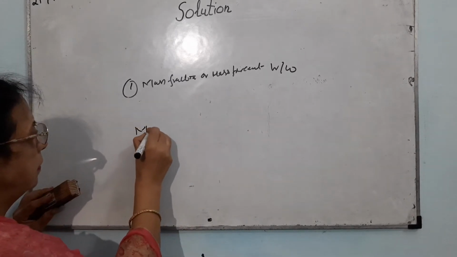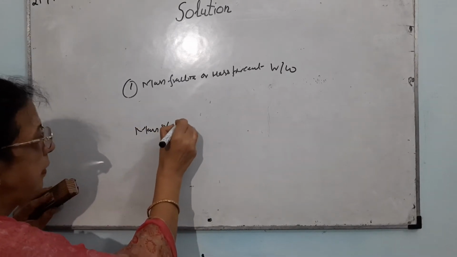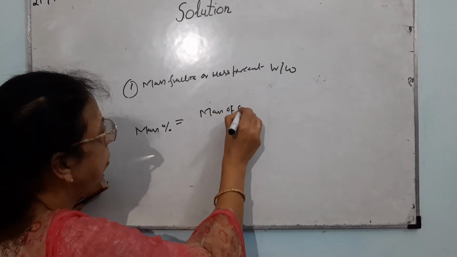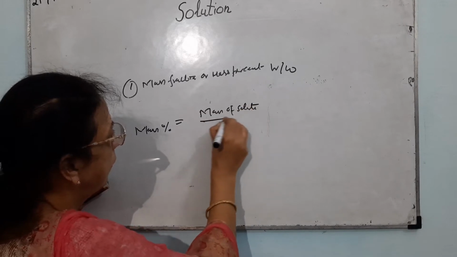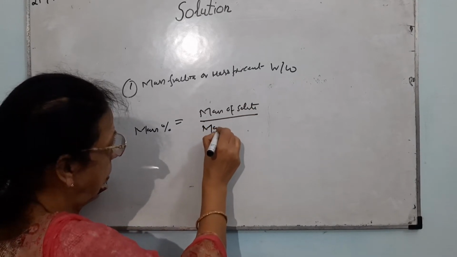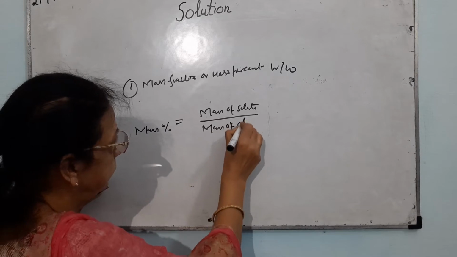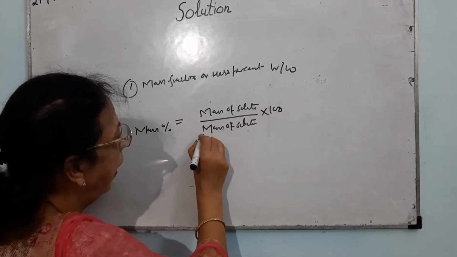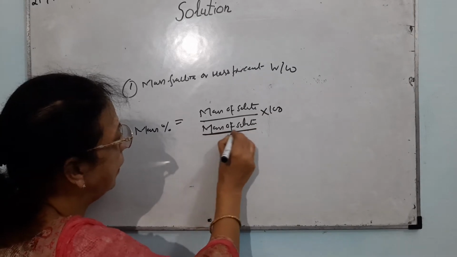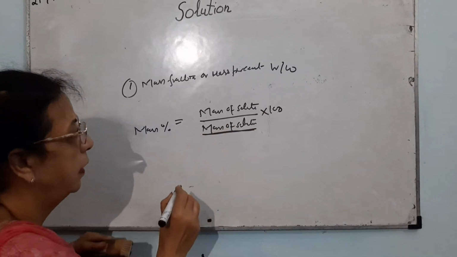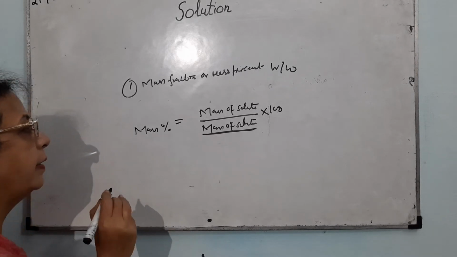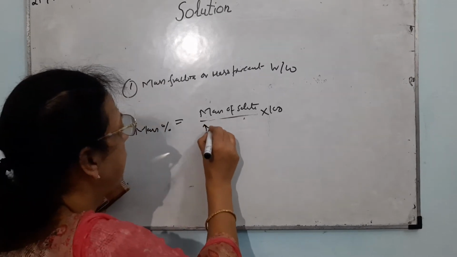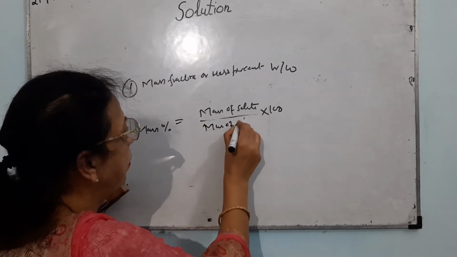Mass percent is equal to mass of solute divided by mass of solution into 100. The substance which is taken in the denominator is always taken as 100, so the calculation becomes much easier.